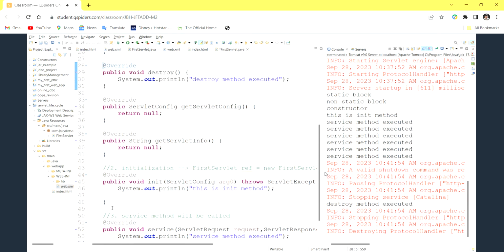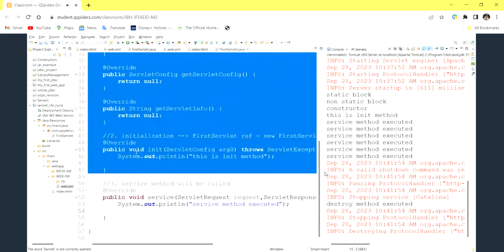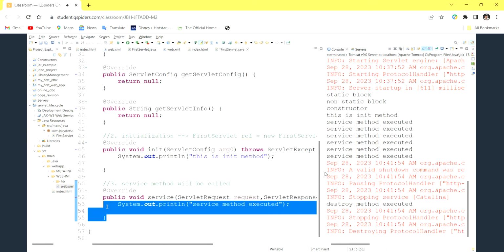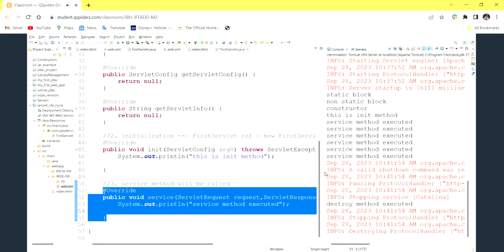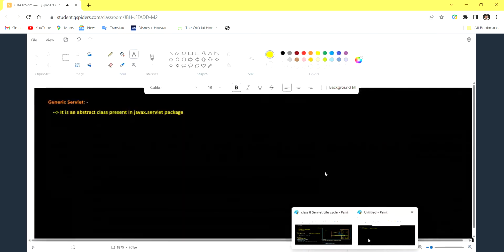But these are all optional. As I said, service is the main method of the servlet class. It is like the main method of the servlet class. So this method is mandatory. The remaining ones are optional.